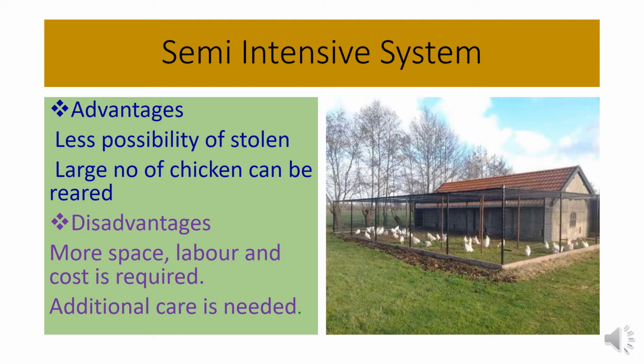Now the semi-intensive method. You can see an image of the semi-intensive method. Mainly in this system chickens are reared within a net boundary but without a shed, and you can see this in this image. Their house will be within this net boundary. Here chickens can move freely within this boundary. A boundary of 1.5 meters should be made in front of their house.